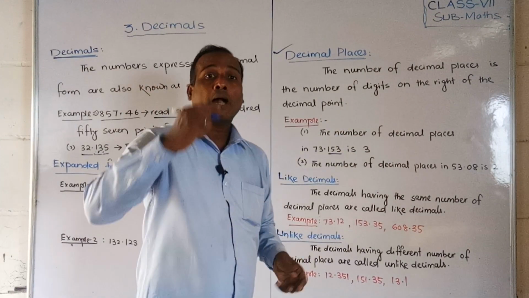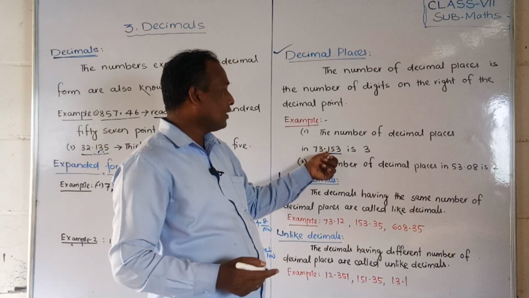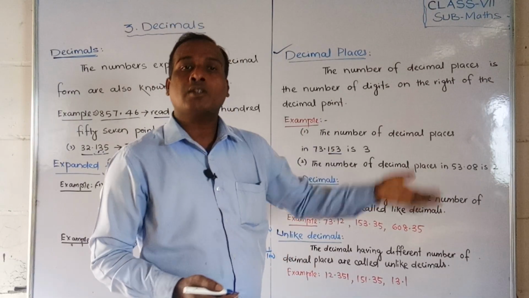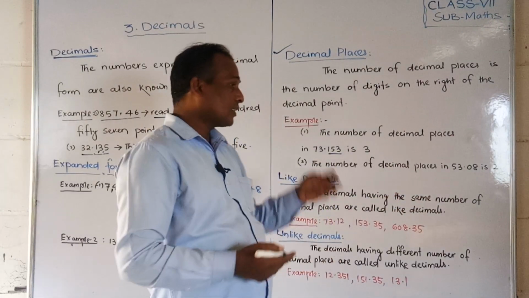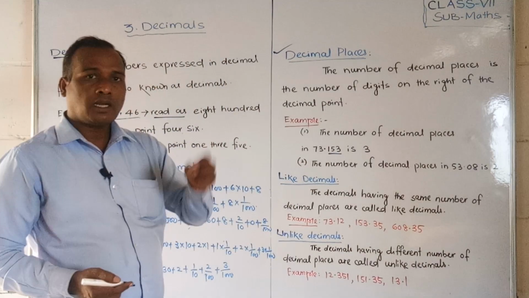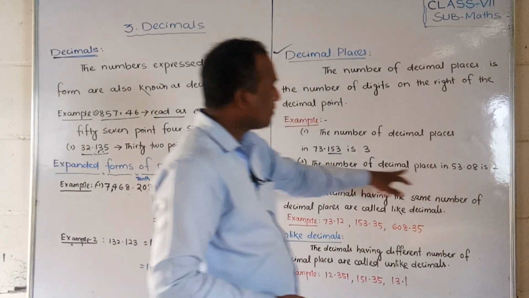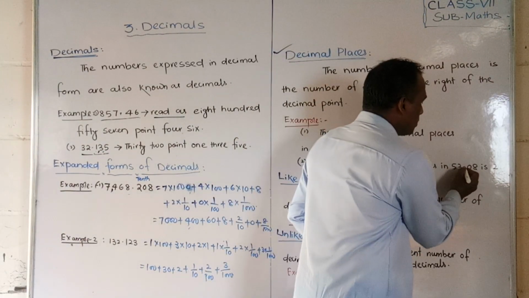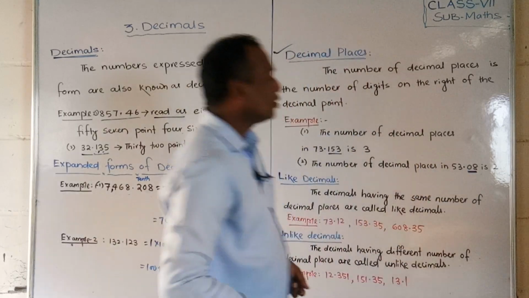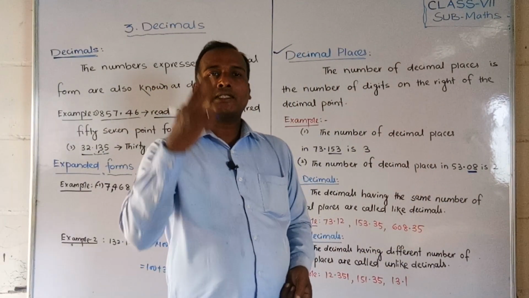Remember, students, after the decimal point, how many digits are there? How many numbers are there? You should count. That is called decimal places. Next, second example you can understand. The number of decimal places in 53.08. So after the decimal, how many digits are there? 2 digits are there. 2 numbers are there. So hence the decimal places is 2.